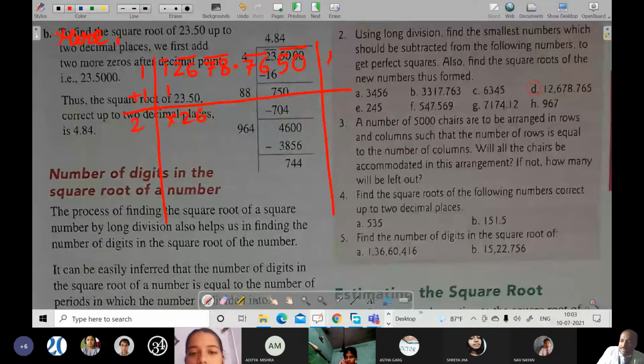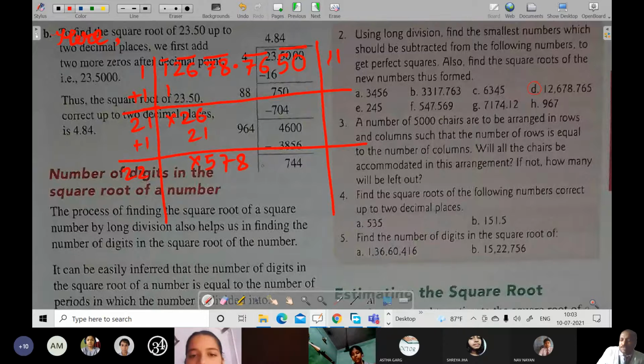Now here what number you will keep, with the same you have to multiply. If you will keep 2, then it will become 44, so we will keep 1 only, so it will be 21. Then subtracted, 578 will be coming down. Now 1 will be added over here, it will become 22. Now what you will be keeping over here, with the same you have to multiply. If you keep 2, then it will be 400, and if it will be 3, then it will be more than 600, so that will become more. So with 2 only we will be multiplying.